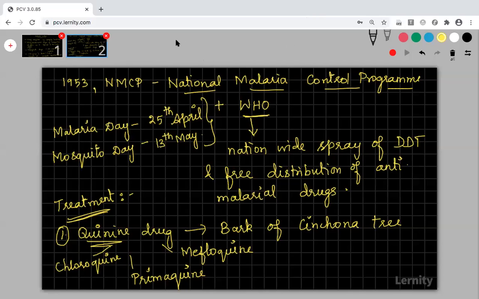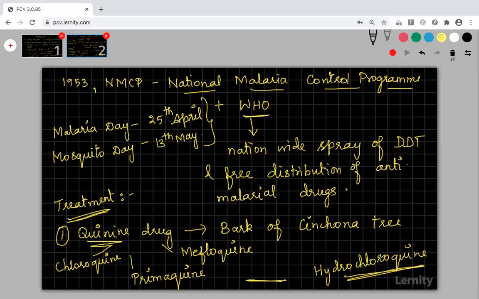Hydroxychloroquine is also one type of product which is taken from this quinine drug. Nowadays, to treat the coronavirus, one famous drug was hydroxychloroquine. You would have heard about this drug in the news channels. India is manufacturing it and supplying it to many countries. So this is also one of the derivatives of quinine. Okay, fine, so that's all about malaria. Malaria is over with this.